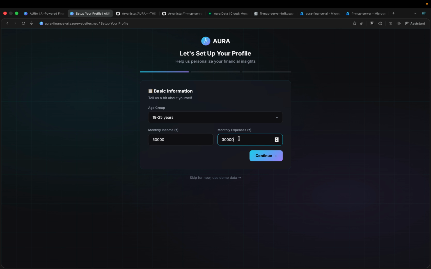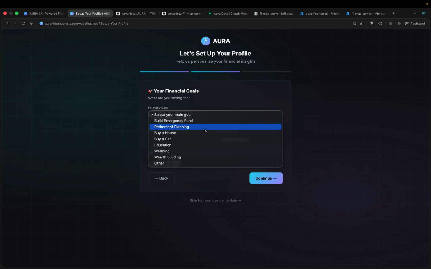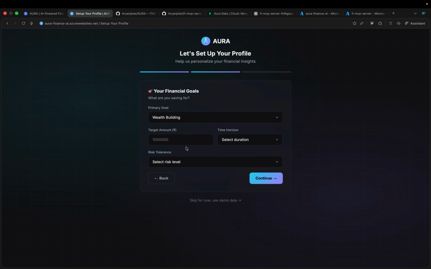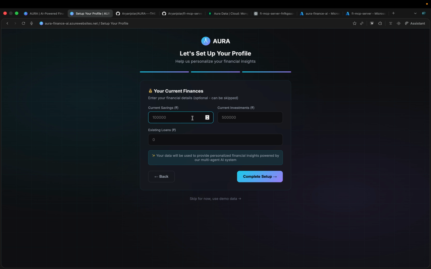Once we are done with that, what is the main goal? Wealth building. The target amount is, let's suppose, 1 crore, and I want it in 5 years. I need it under a moderate balanced approach, and the savings are around 5 lakhs, the current investments are around 3 lakhs, and the loan is around 2 lakhs. This data will be used to provide the financial insights, whereas the data you see on the dashboard is demo data that will be fetched from the MCP server.